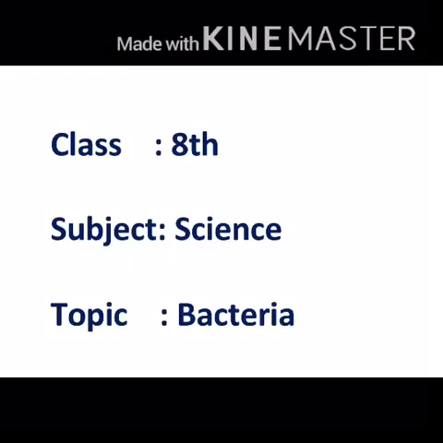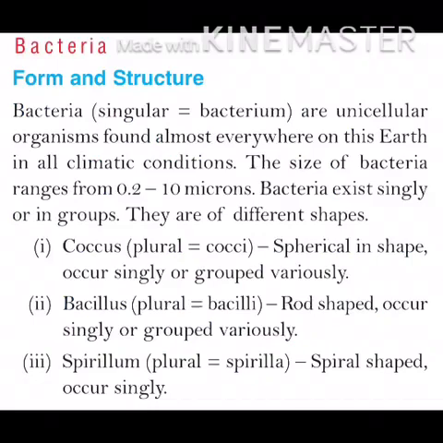Today we will continue your second chapter and today's topic is bacteria. First of all, we will know about form and structure. Bacteria, and its singular form is bacterium. Bacteria is a plural word. They are unicellular organisms found almost everywhere on this earth in all climatic conditions. It means they are unicellular, made up of one cell only, and they can live anywhere, in water, land or in air, and in all climatic conditions.